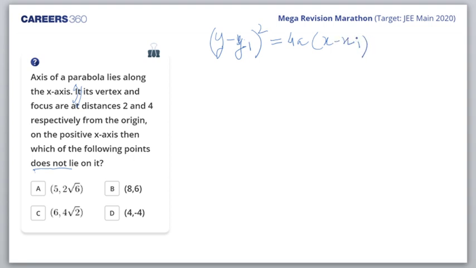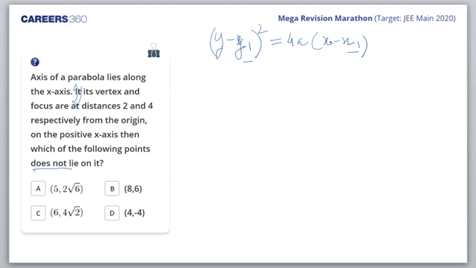This is in fact any right hand side parabola whose axis is parallel to the x-axis, where x1 and y1 are the coordinates of the vertex. I'll repeat: this is the equation of a right hand parabola, because there is no minus here.